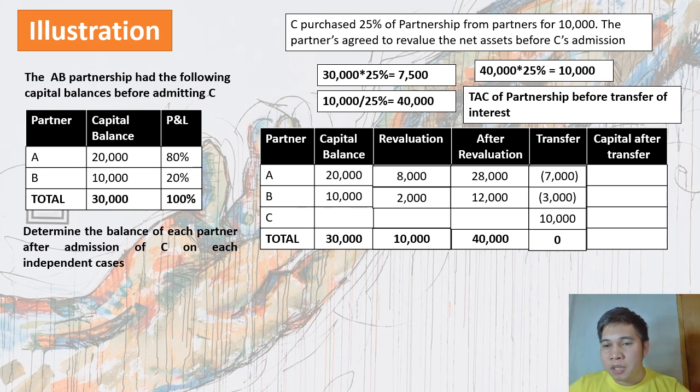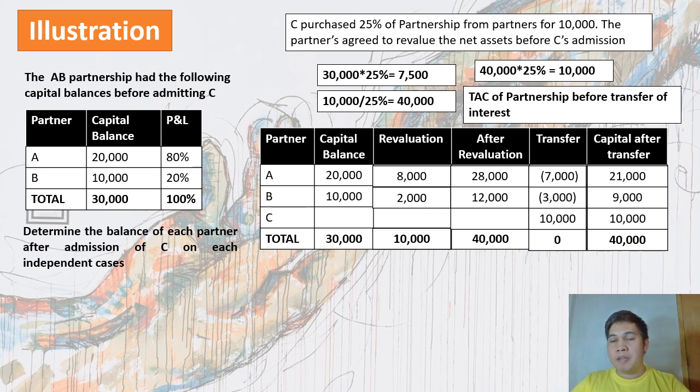So para makuha naman yung capital balance after transfer, simply deduct 7,000 from 28,000 kay A, then 3,000 from 12,000 kay B. Ibig sabihin, the capital balance of A after the transfer should be 21,000. Kay B naman, 9,000. Then kay C, 10,000. So yung total capital natin after transfer kay C is 10,000. So the total capital of the partnership after the transfer is 40,000 pesos.